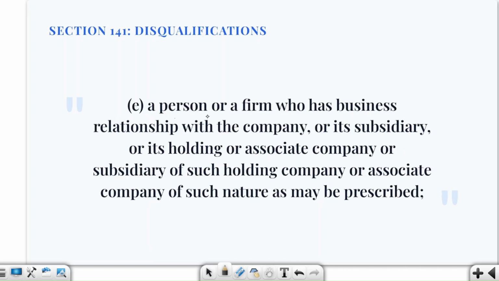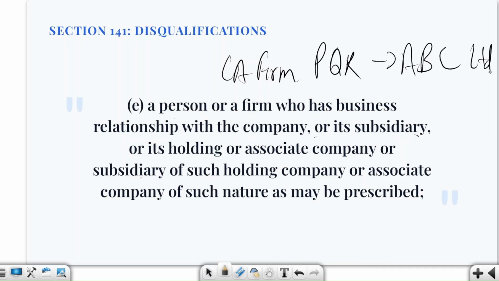Now, a person or a firm who has a business relationship with the company, its subsidiary, holding, associate company, or subsidiary of such holding company or associate company, of such nature as may be prescribed. Let me teach you this part through an example. There is a CA firm, let's give it the name PQR and Co. Now it is proposed to audit ABC Limited.